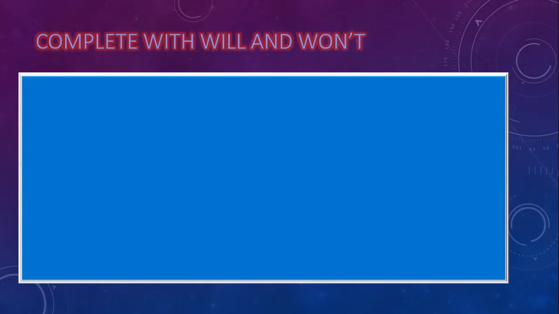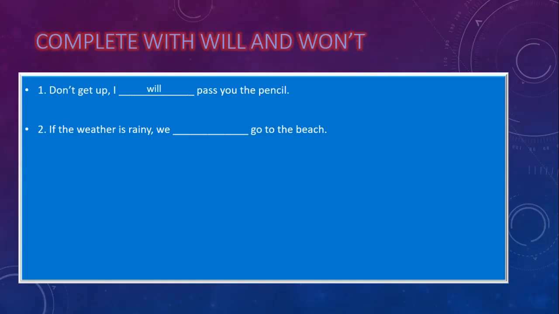Okay, kids, these are the answers. Now on to the next. Don't get up. I will pass you the pencil. It's a decision that sometimes we make when you're doing exams. We ask you not to stand up and we will pass you the pencil. If the weather is rainy, we won't go to the beach because it's not convenient to go to the beach. So we won't go to the beach, okay? It's your birthday next month, but you won't have a party.